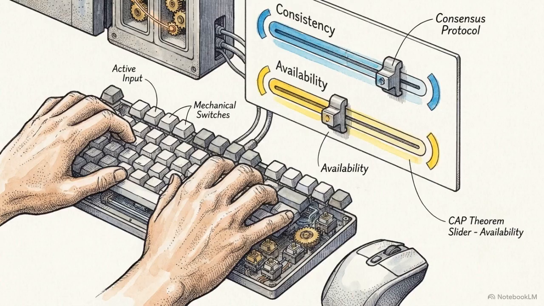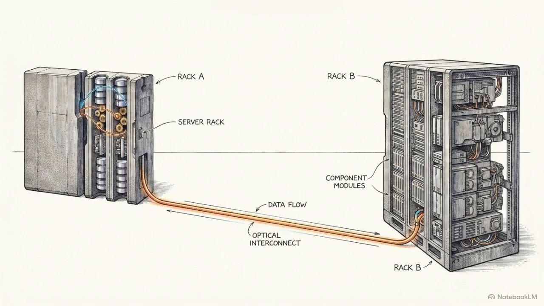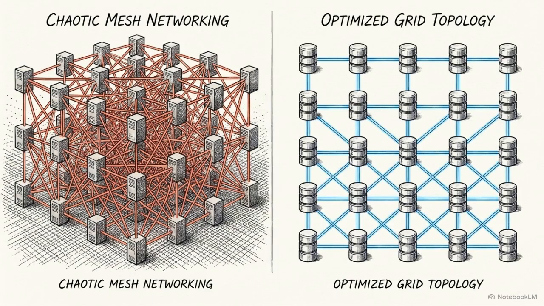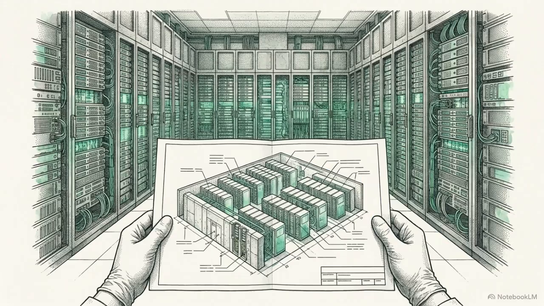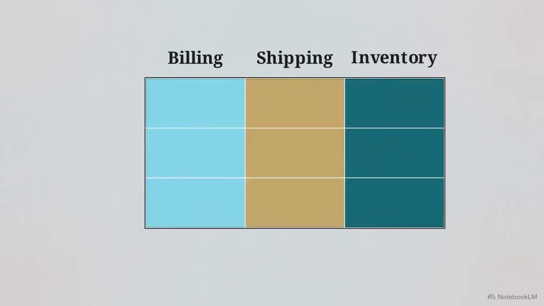Building this correctly requires managing a specific set of architectural trade-offs to keep data consistent when the code is physically split apart. To see how this is done, we are going to build a resilient system from scratch using 3 specific patterns. Pattern 1, bounded contexts. Pattern 2, the integration tax. And Pattern 3, Saga choreography. Once you understand these patterns, the architecture stops feeling like a tangled mess of services and becomes a series of deliberate, defensible choices. Here is our baseline, a massive monolith holding billing, shipping, and inventory.